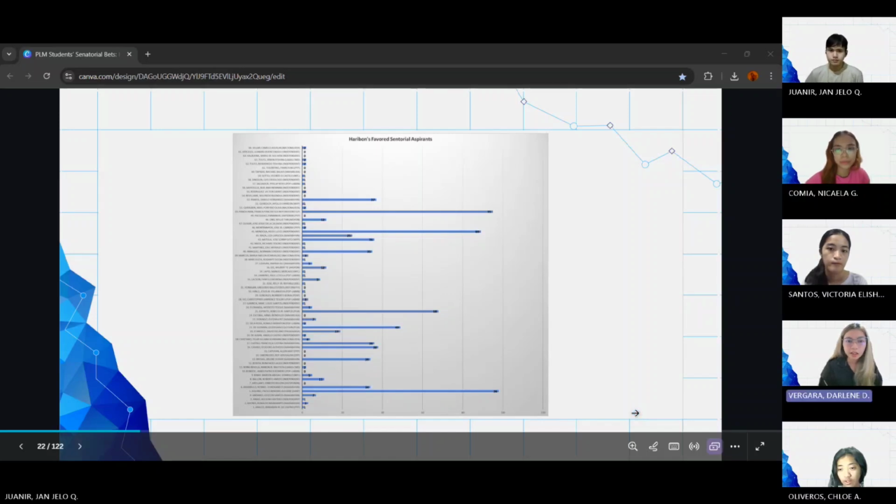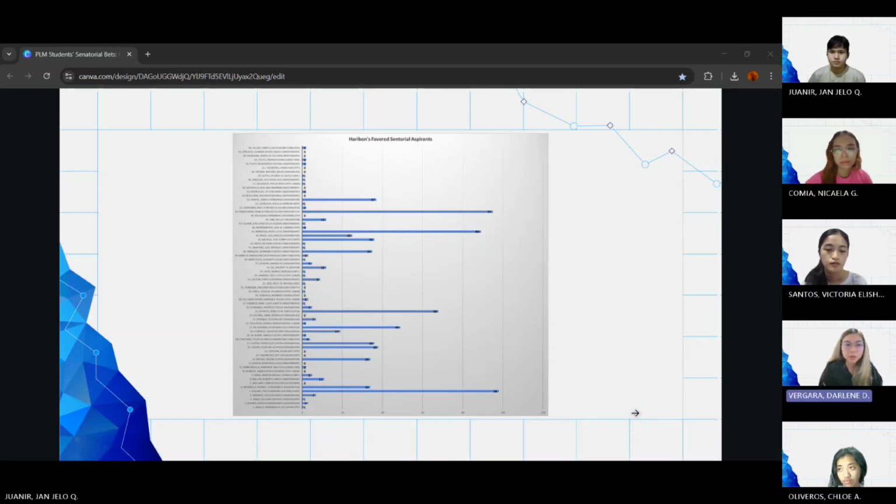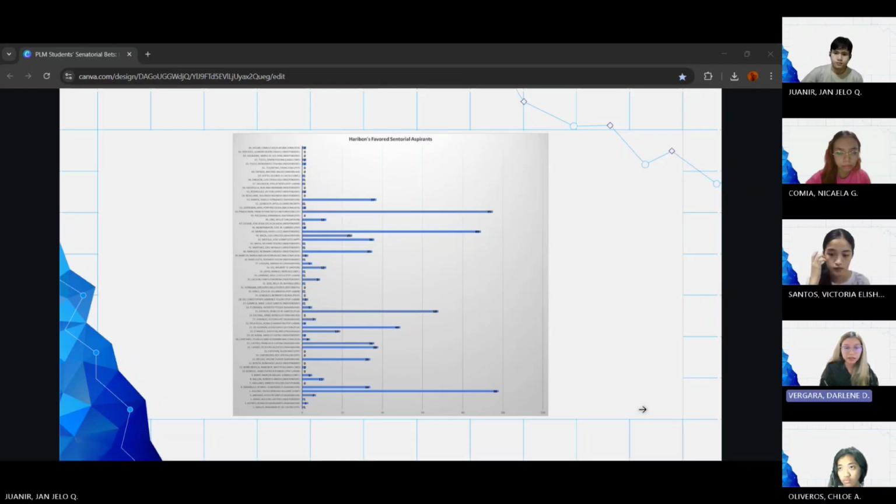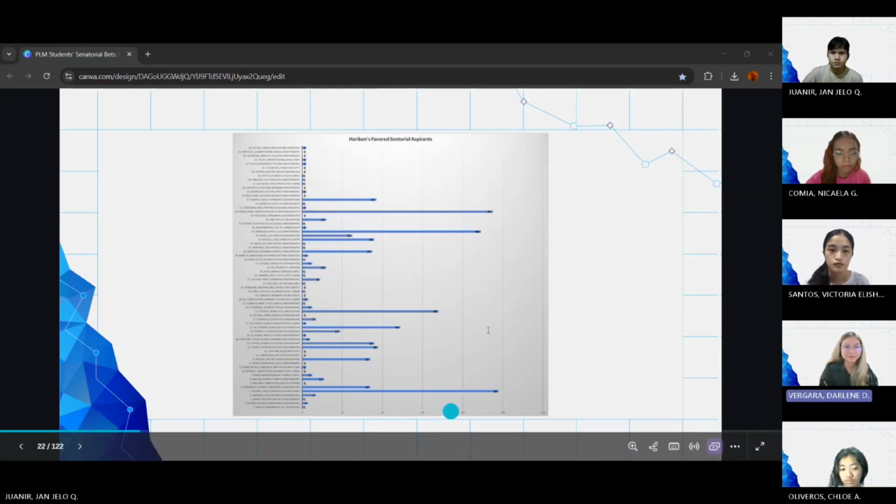So as we can see here in the bar graph, the top three aspirants who dominate the mock elections of the PLM Haribons are Pico Pangilinan with 95 votes from the participants, and then next we have Heidi Mendoza with 89 votes, and then Bam Aquino with 98 votes. The remaining senatorial aspirants and their votes can be seen in the further discussions in the frequency table.